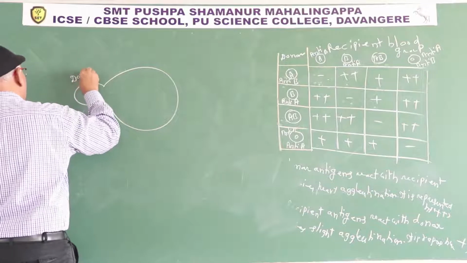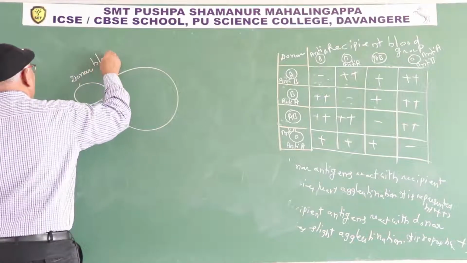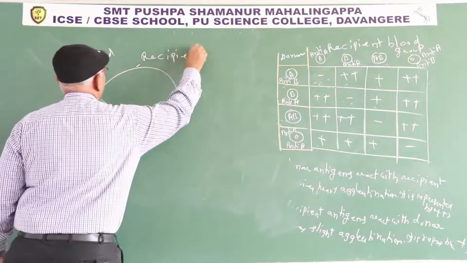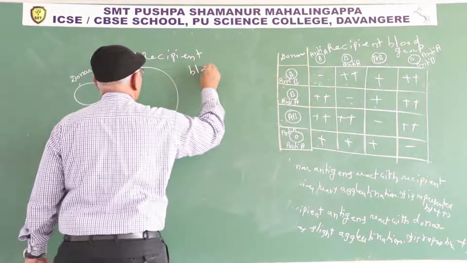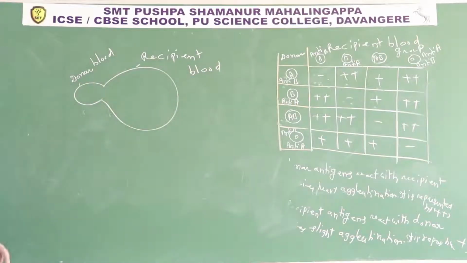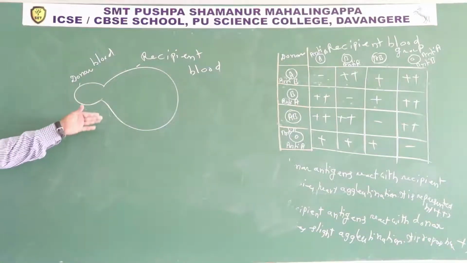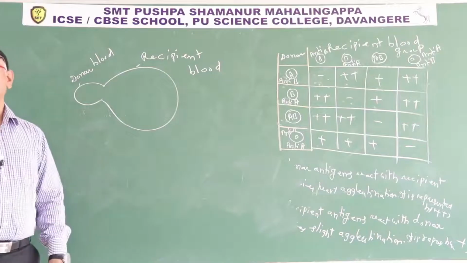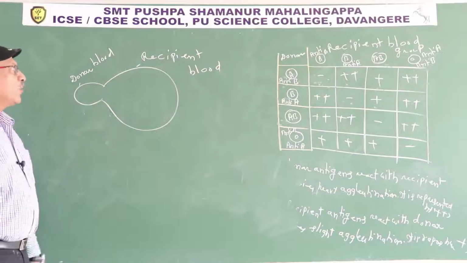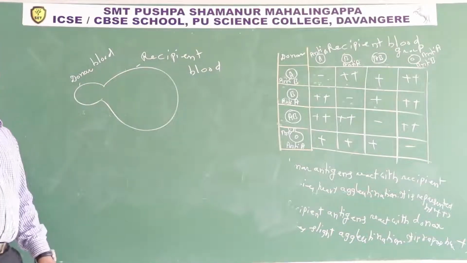Donor blood is also present in the recipient body only. If antigens of donor react with antibodies of recipient, heavy agglutination occurs.